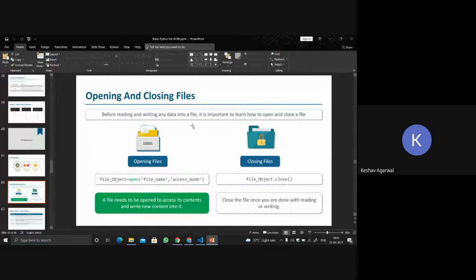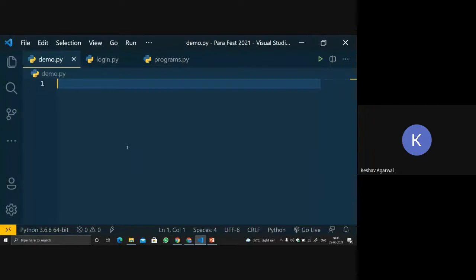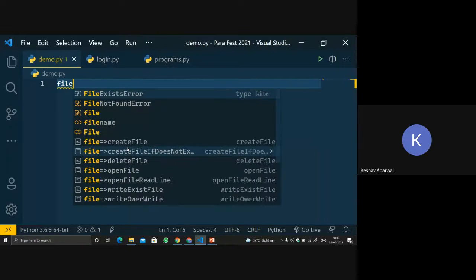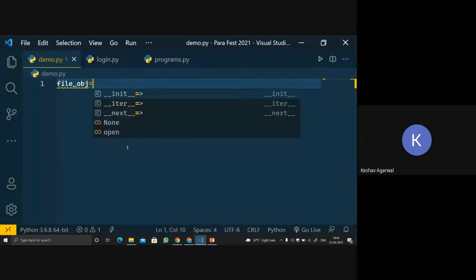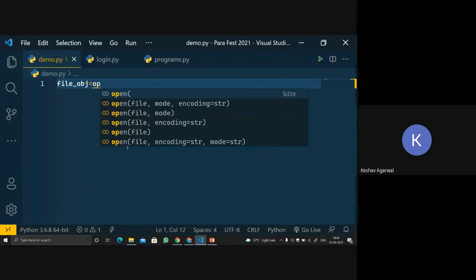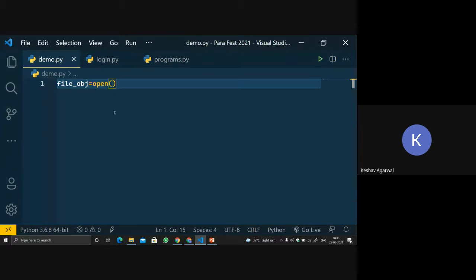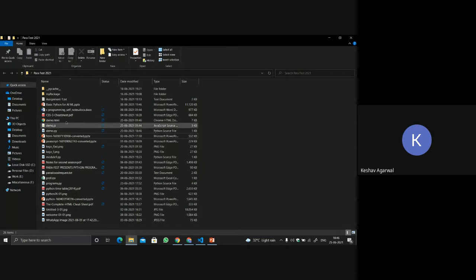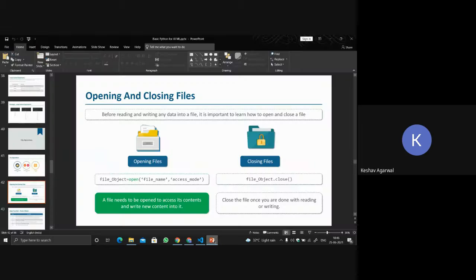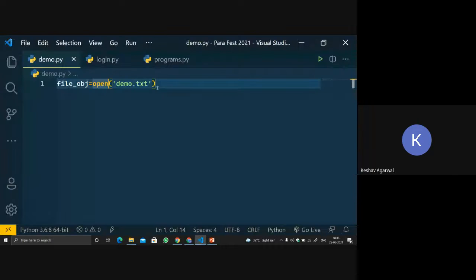For opening a file, let's write some code. Let's say I have a file_object equal to open. Open is a function that will open a file in the present directory. If I just give demo.txt, it will search in this present directory, where demo.py is. It will search for what is inside the double quotes, that is demo.txt, inside this particular directory.